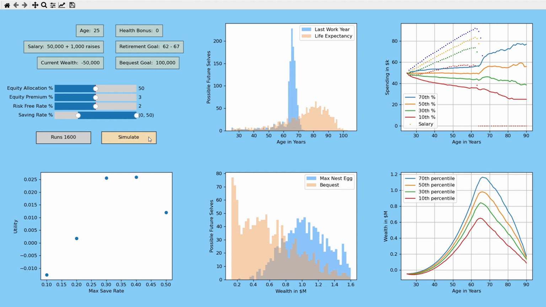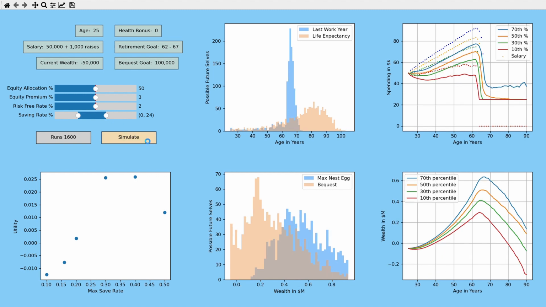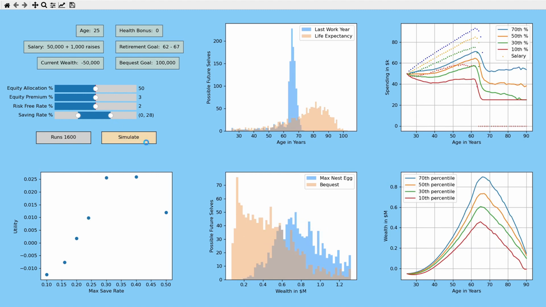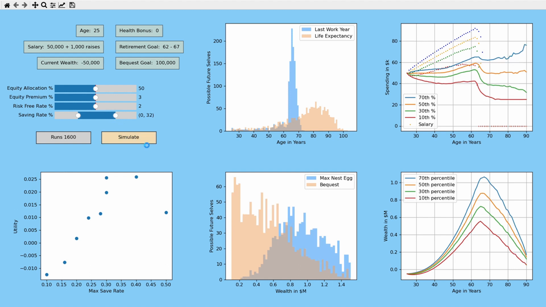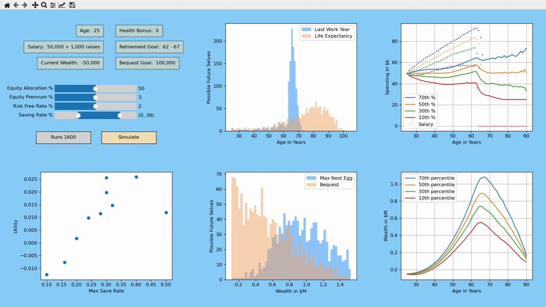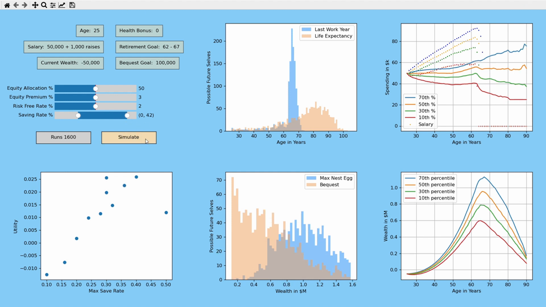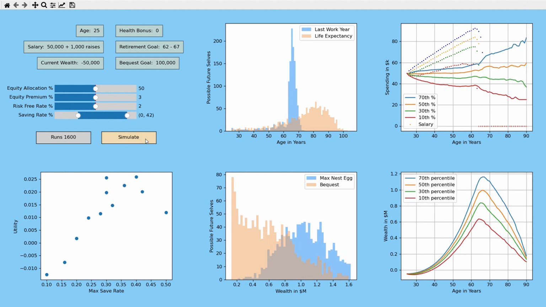Perhaps they have oversaved. We can fill in some more data points. 1,600 samples is not enough to get a really solid answer, but it shows a general trend. If this person is willing to save up to 30% of their salary and not spend their raises, then they can achieve constant spending each year.